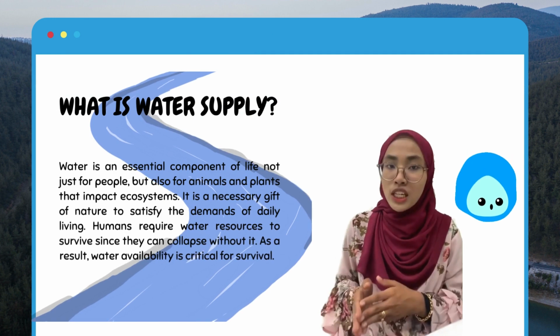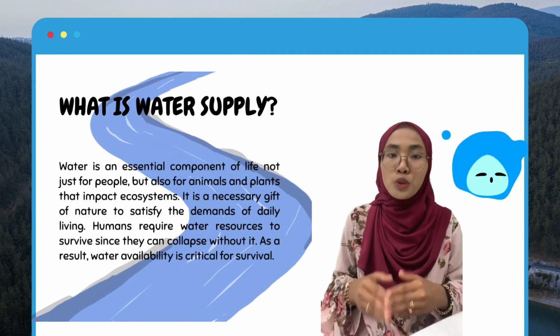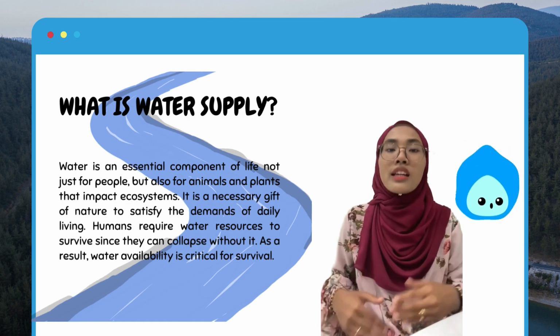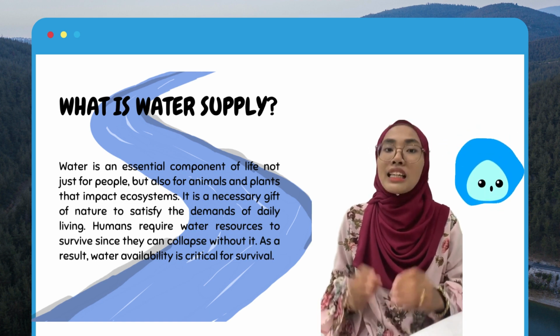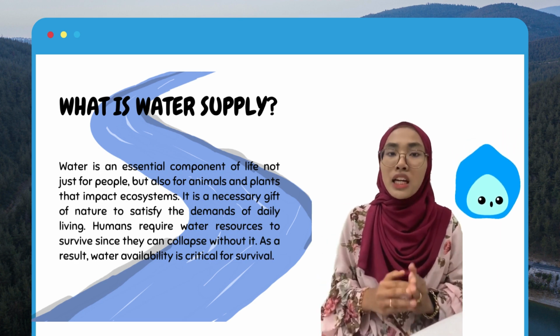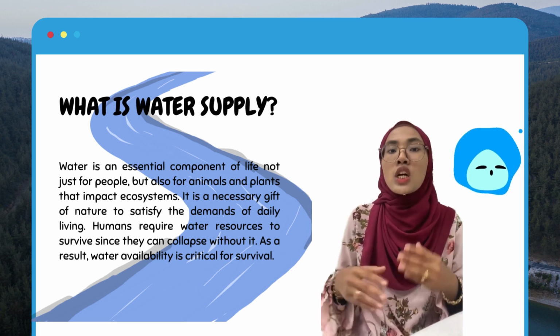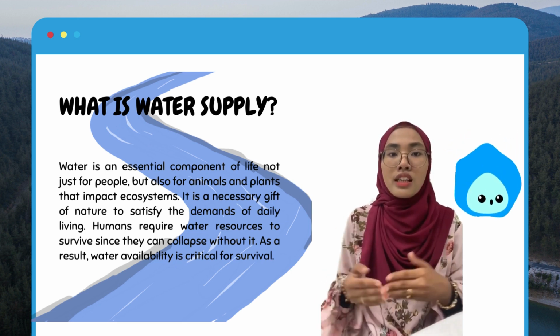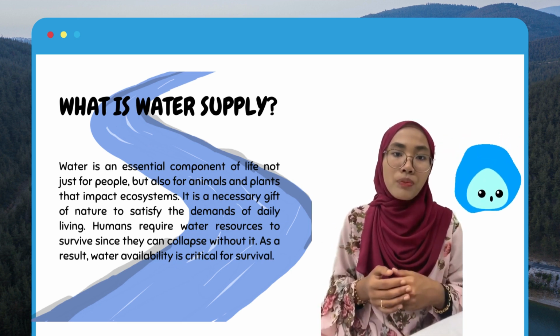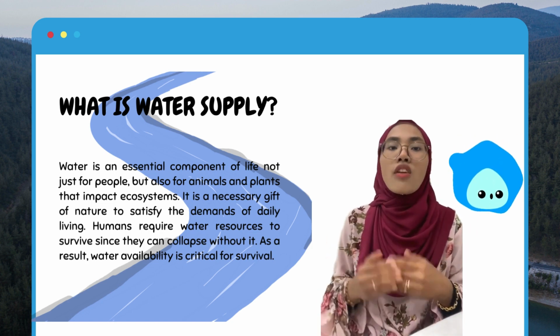Water is an essential component of life, not just for people, but also for animals and plants that impact ecosystem. It is a necessary gift of nature to satisfy the demand of daily living. Humans require water resources to survive since they can collapse without it. As a result, water availability is critical for survival.